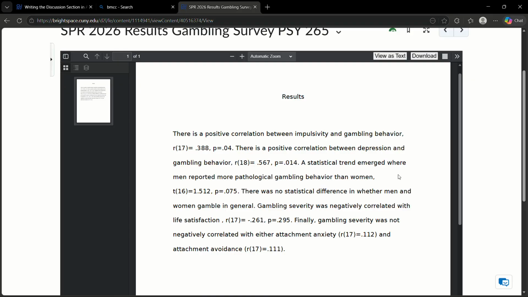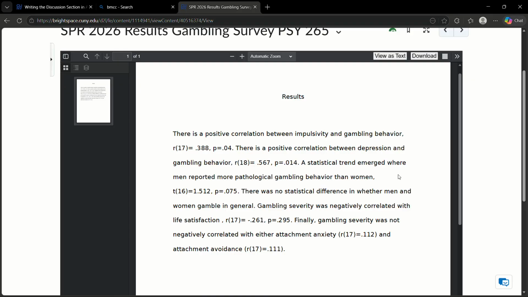Gambling severity was negatively correlated with life satisfaction, negative 0.261. That's a pretty small correlation there, but it's a negative correlation. So as gambling severity increases, life satisfaction decreases.